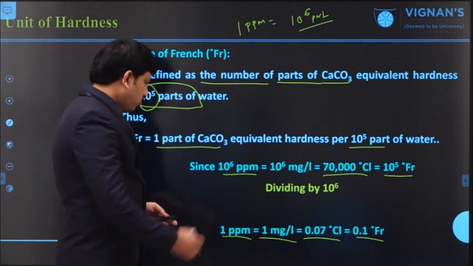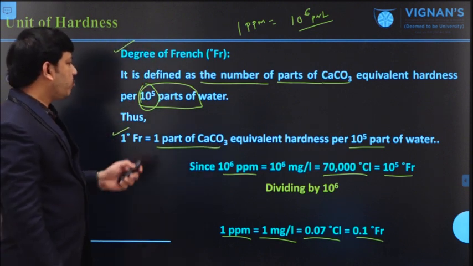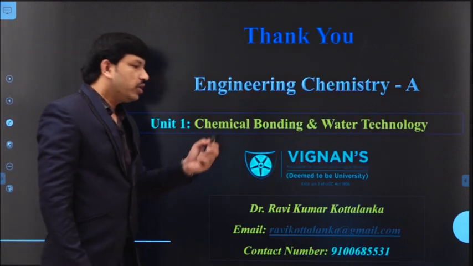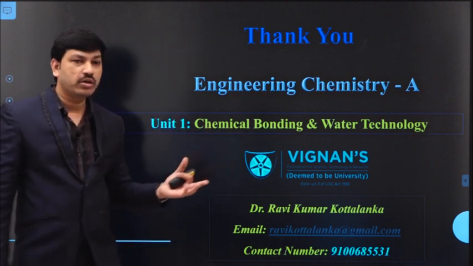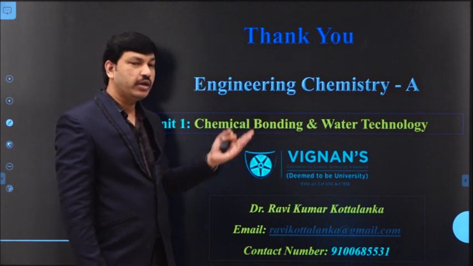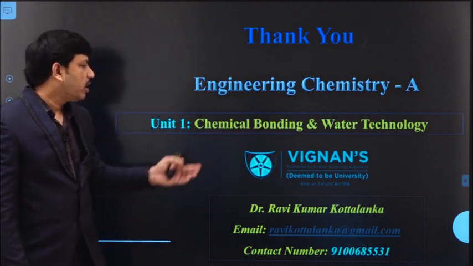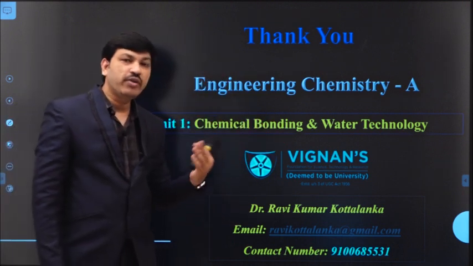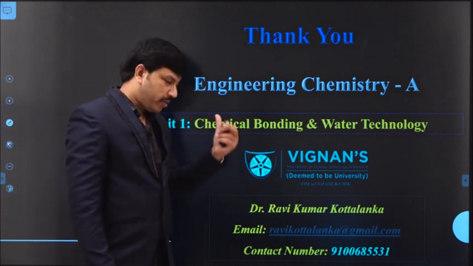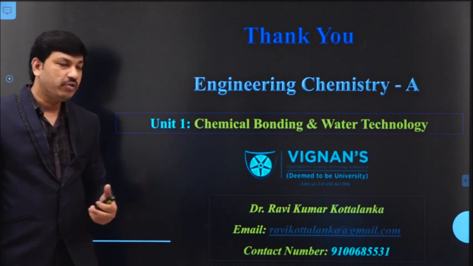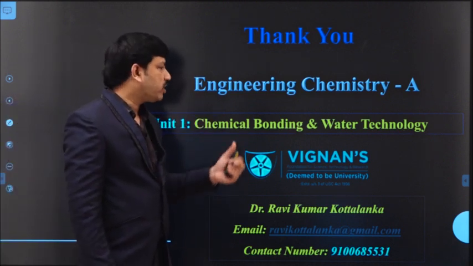So in this lecture we discussed what is hard water, what is soft water, hardness of water, and different types of hardness like temporary hardness and permanent hardness. Finally we have seen the different units for the hardness of water, like ppm unit, mg per liter unit, degree of Clark or degree of French.